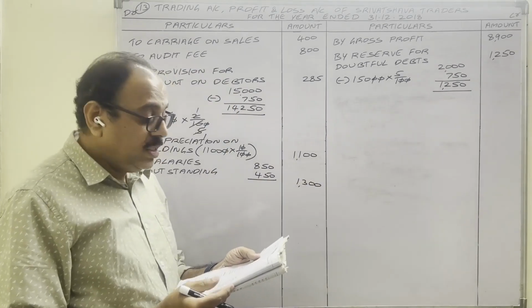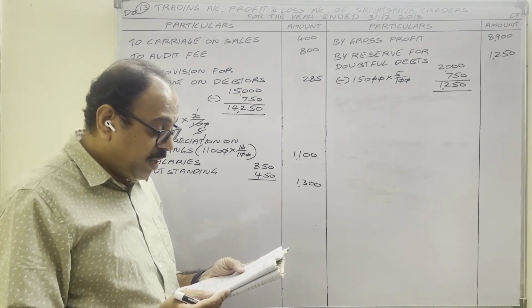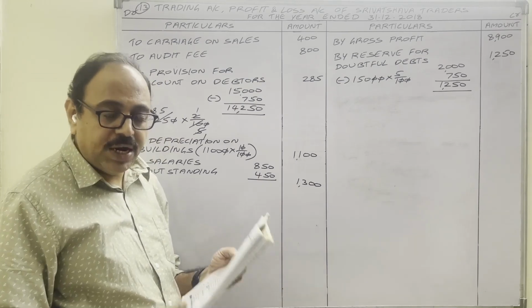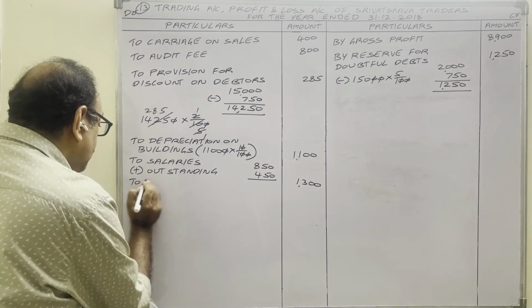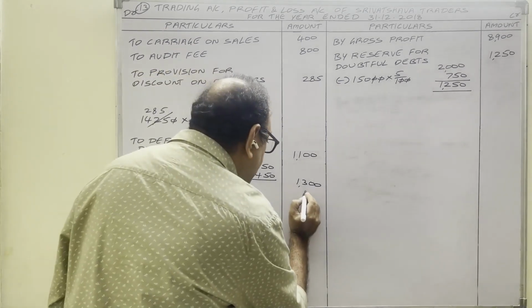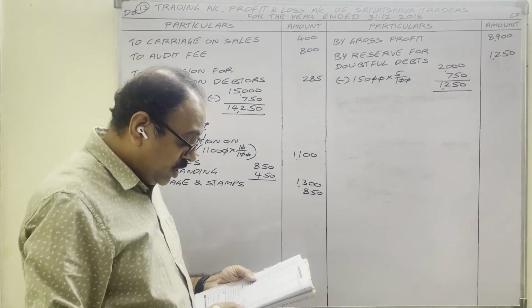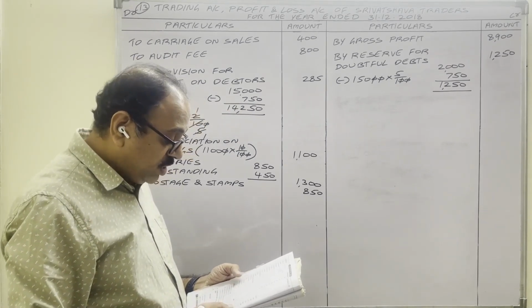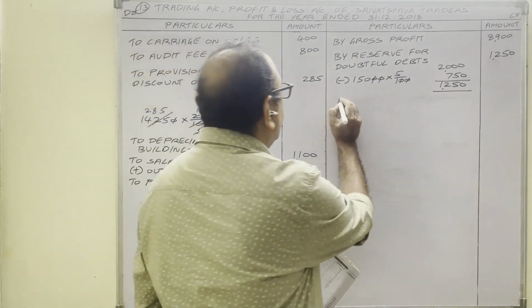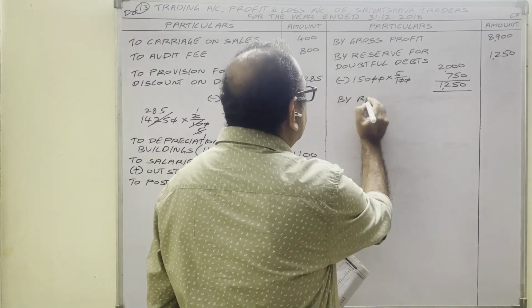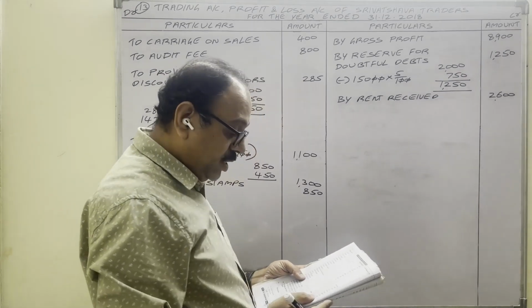So come to trial balance. Salaries completed, purchases, sales return, goodwill, patents, postage and stamps, indirect expenditure, profit and loss account debit side. To postage and stamps 850 rupees. Capital, creditors, interest received in advance, not here. Bills payable, bank overdraft, sales, rent received, income, indirect income, credit side. By rent received 2,600. Purchase returns, bad debt reserve.